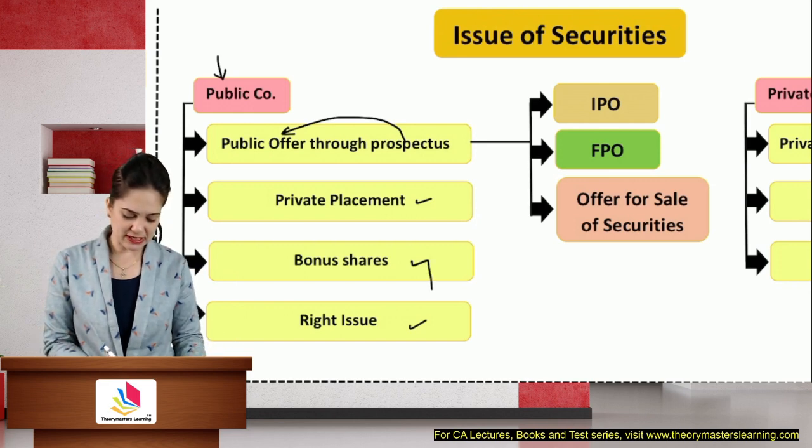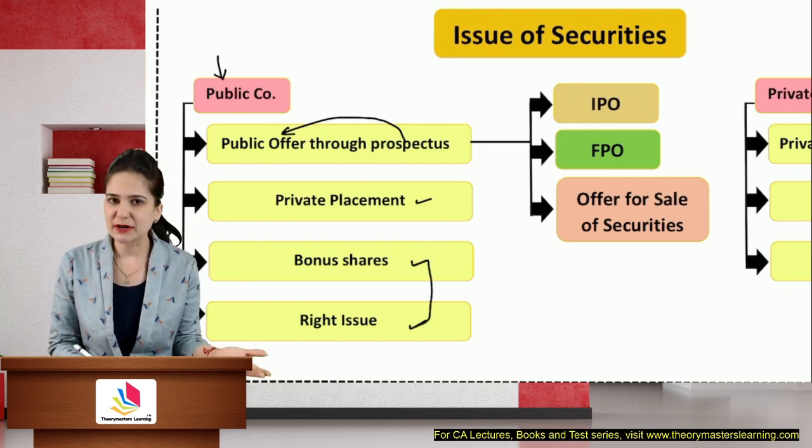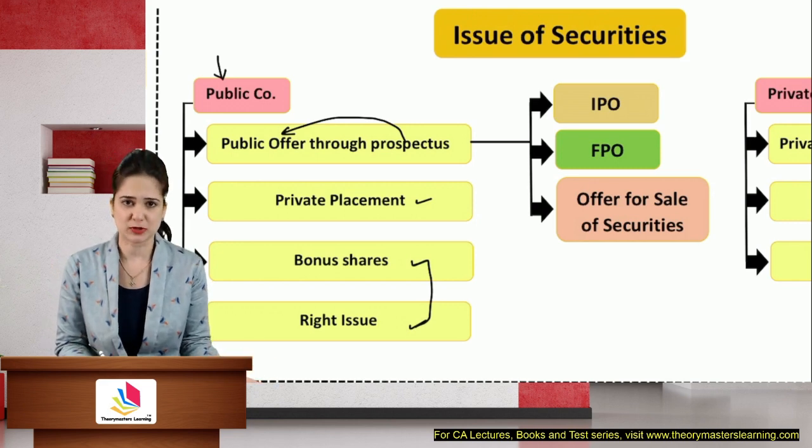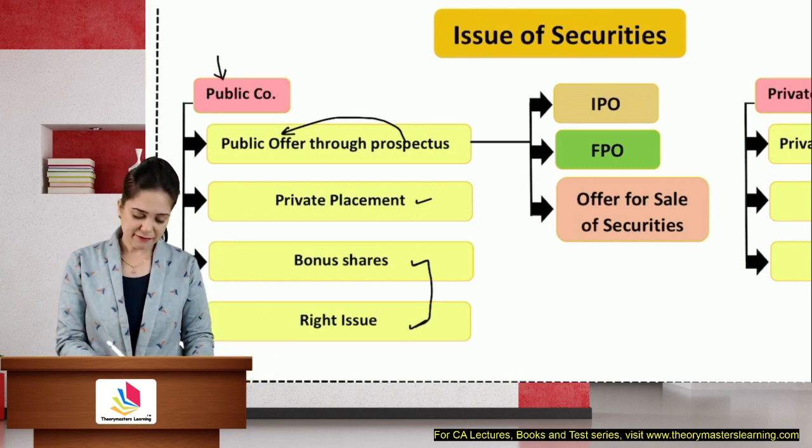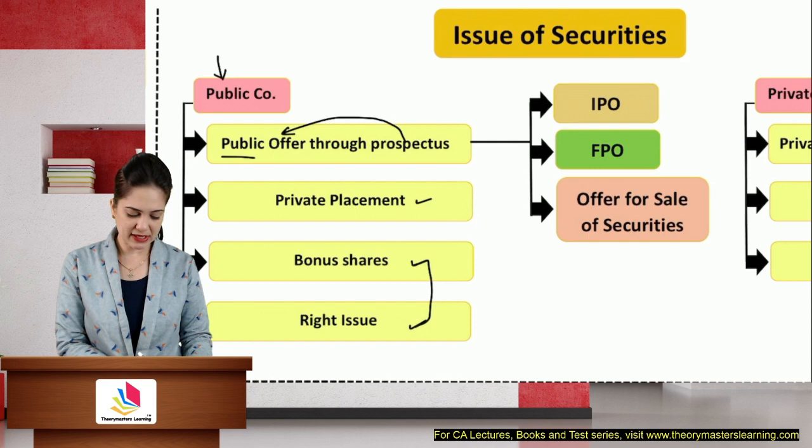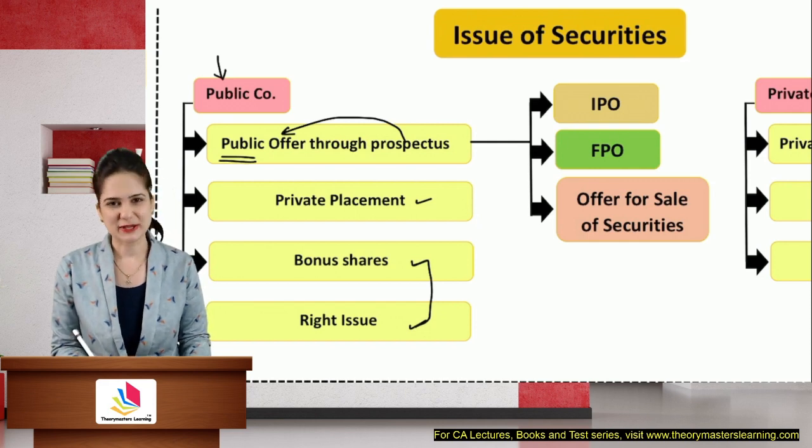Bonus and right shares are offered to existing members who are already aware of the company. So there is no need to inform them through the prospectus. Therefore, a prospectus is required only in case of a public offer of securities.